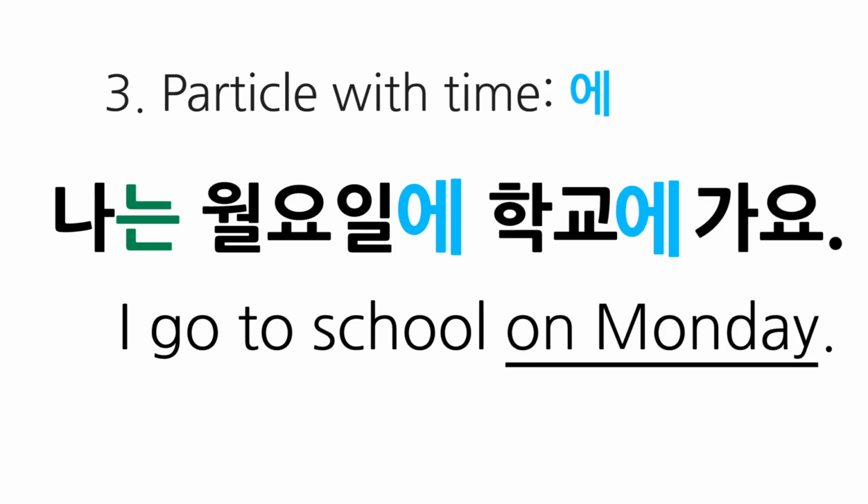Notice that 에 is used after 월요일 because 월요일 is a noun that indicates time. There are exceptions though. You do not use 에 with 오늘, 내일, and 어제. As you see, 에 has several usages. Let's take a look at a few more particles.